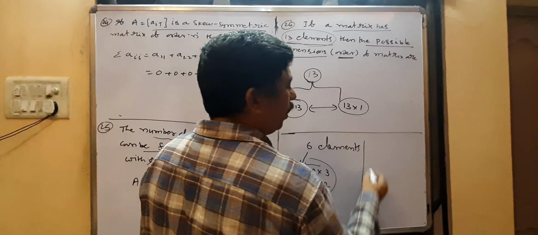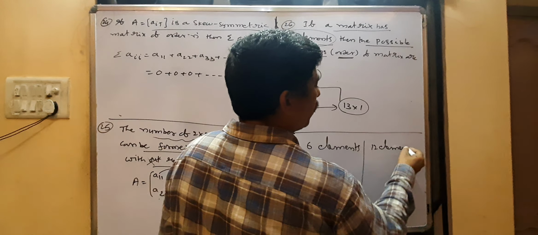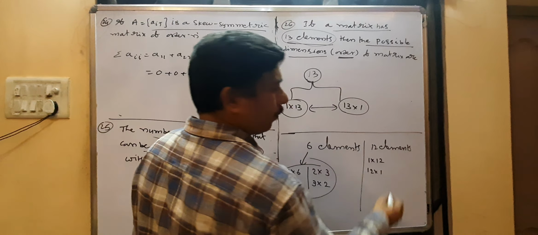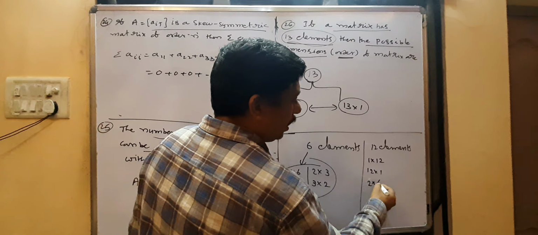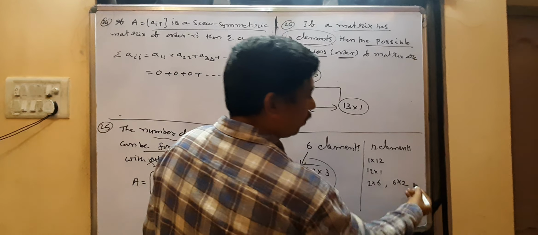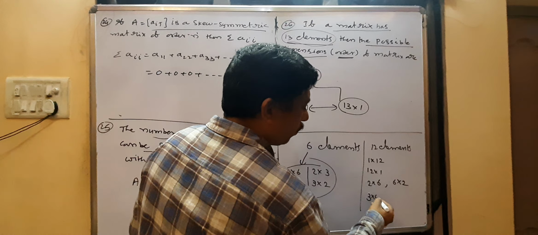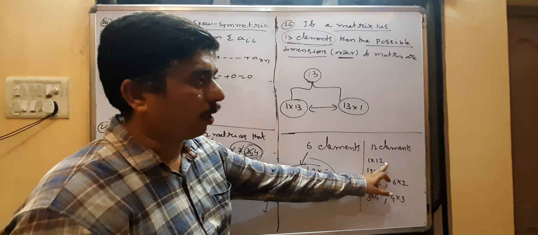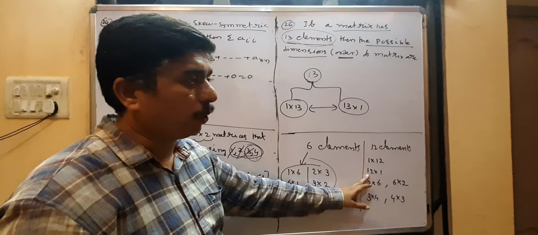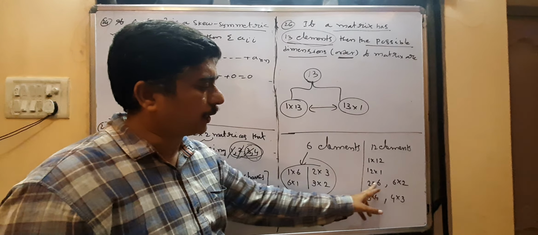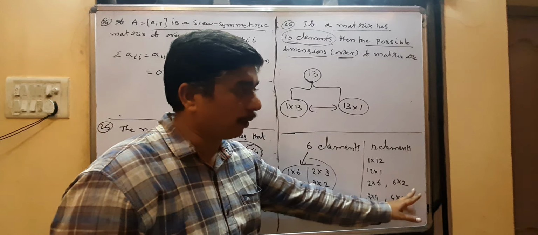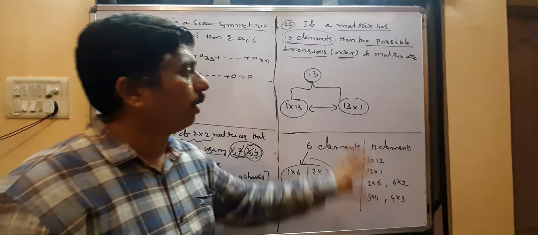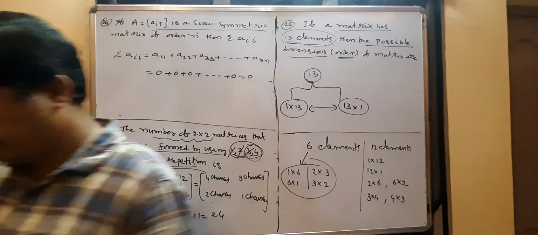Suppose if a matrix contains 12 elements ఉన్నాయనుకోండి, ఆర్డర్ చెప్పండి. 1 into 12 or 12 into 1. Next order 2 into 6 or 6 into 2. Next 3 into 4 or 4 into 3. ఇంకా ఆర్డర్స్ వస్తాయా? టోటల్ how many? 1 row 12 columns, 1 matrix type. 12 rows 1 column, 1 matrix type. 2 rows 6 columns, 1 more. Next 6 rows 2 columns, 1 more. Next 3 rows 4 columns or 4 rows 3 columns. ఇలా పాసిబుల్ ఆర్డర్స్ పాసిబుల్ అవుతాయి. కాపీ ఇట్.